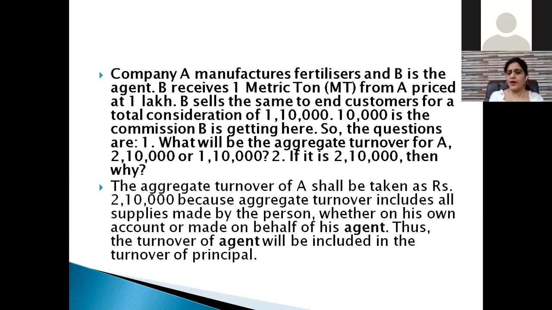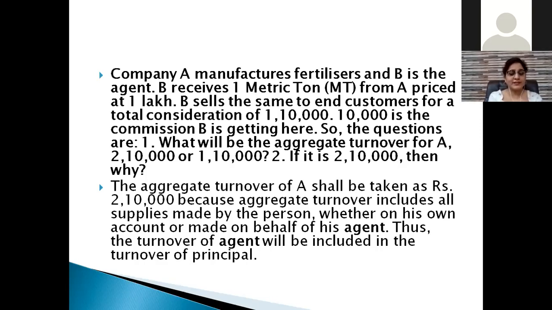Now the aggregate turnover example I have already shared. Why it is important: if A is a manufacturer and B is the agent, B receives 1 metric ton from A priced at 1 lakh, and B sells the same to the end customer for 1,10,000. With the value of consideration, is it 2,10,000 or 1,10,000?